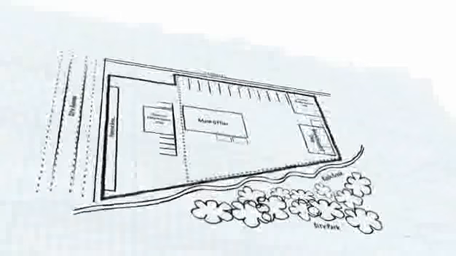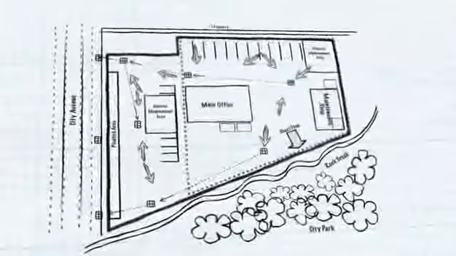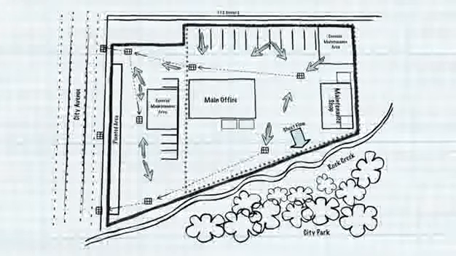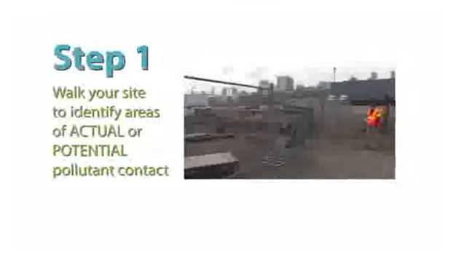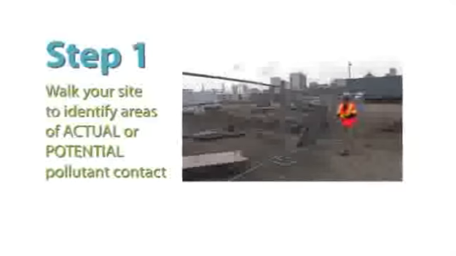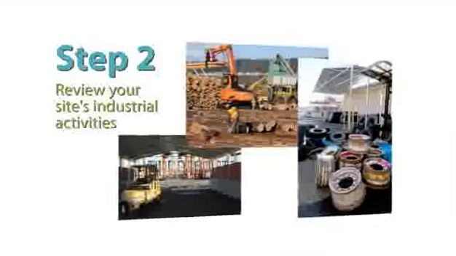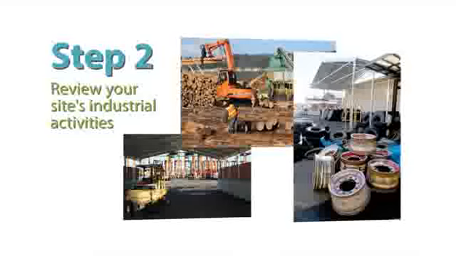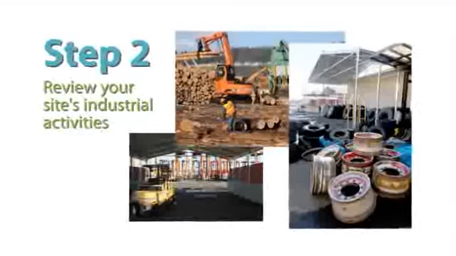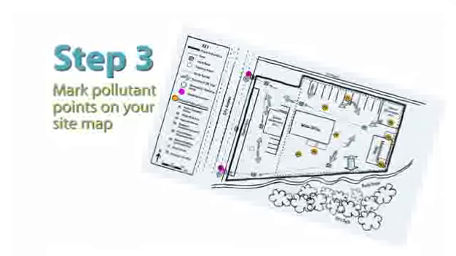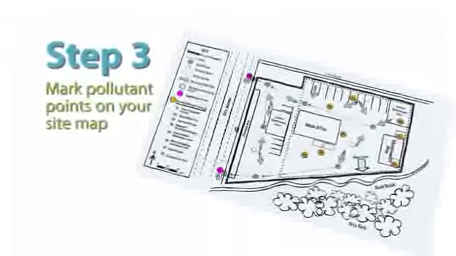Beginning with your site map that shows significant features in stormwater systems, you will add areas of pollutant contact. To do this, I will guide you through 3 steps. Step 1, walk your site to identify areas of actual or potential pollutant contact. Step 2, check your identified areas of pollutant contact by reviewing your site's industrial activities. Step 3, mark these areas of pollutant contact on your site map.